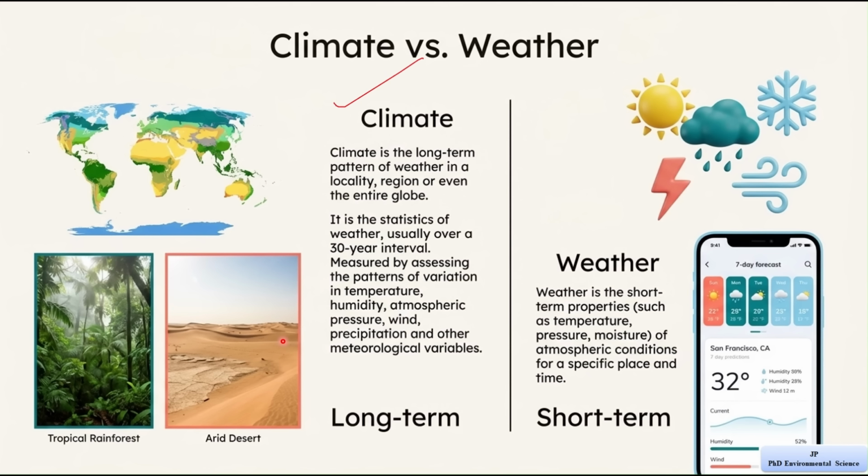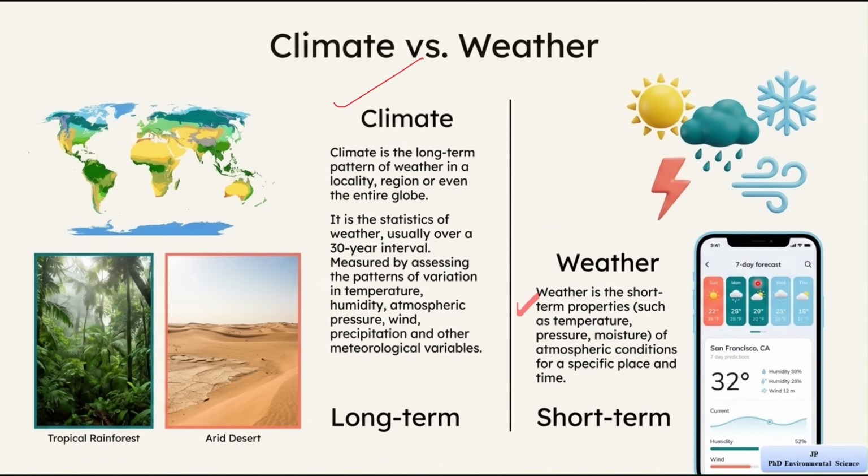Now let's understand weather. It is the short-term condition of the atmosphere at a specific place and time. It tells us what is happening in the atmosphere right now or in the near future. It includes properties such as temperature, pressure, and moisture. It also includes conditions like sunshine, clouds, rain, wind, storms, and snow. Weather changes very quickly. It can change within a few hours or even minutes. The slide also shows a weather forecast on a mobile phone. This represents how we check weather daily, such as today's temperature or the forecast for the next few days.